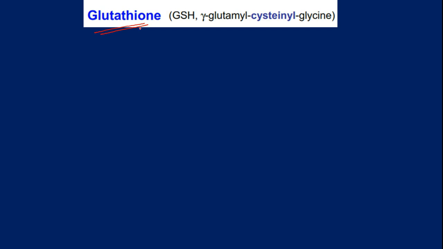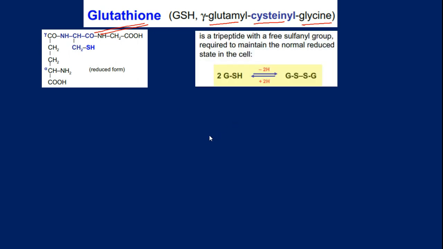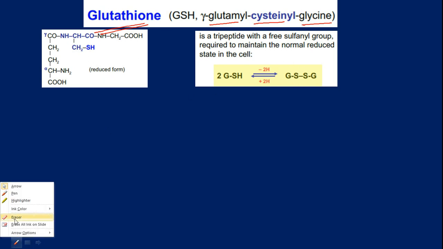Glutathione is a tripeptide containing glutamic acid, cysteine and glycine. Its structure is this one. Usually glutathione is referred to as reduced form and oxidized form. The only difference is, in case of reduced form, you will have a sulfhydryl group. Two such glutathiones react with each other to form this disulfide linkage over here. This is what we call the oxidized form of glutathione.